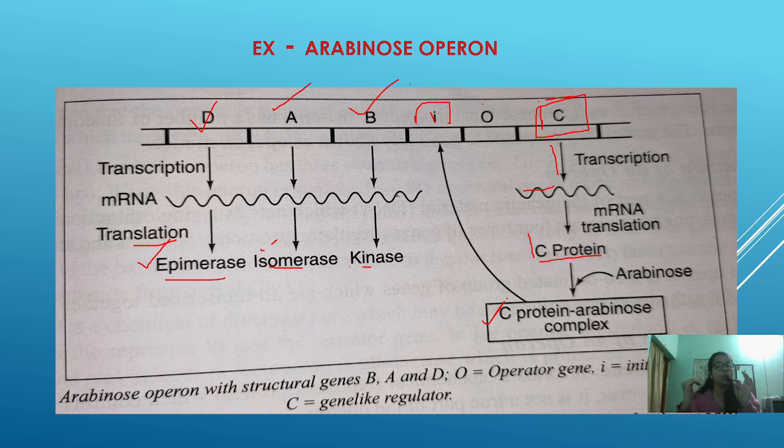So by this you come to know how arabinose acts as a positive regulator, as an activator, which activates the initiating site. Before that, the C protein was not able to activate the operon. But once arabinose comes and binds to the C protein, it activates the operon. It boosts up the performance, and the structural genes are transcribed into mRNA and mRNA into protein. This is all about the arabinose operon. You must be clear with that.